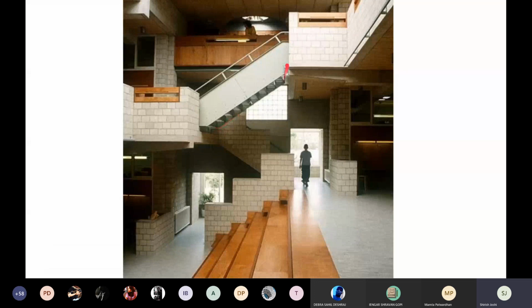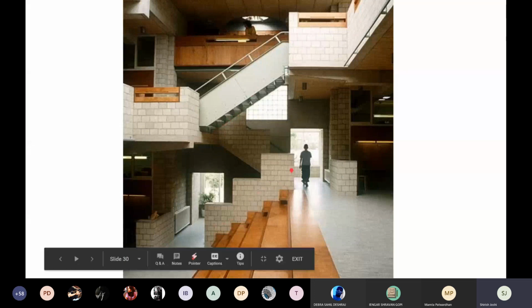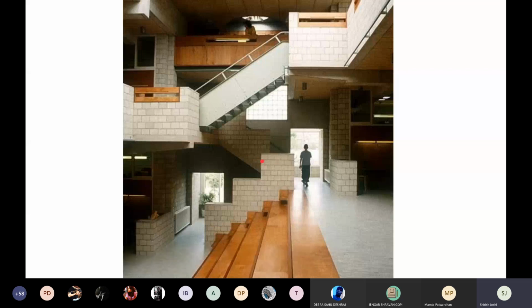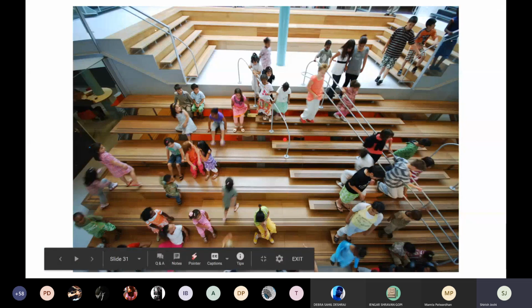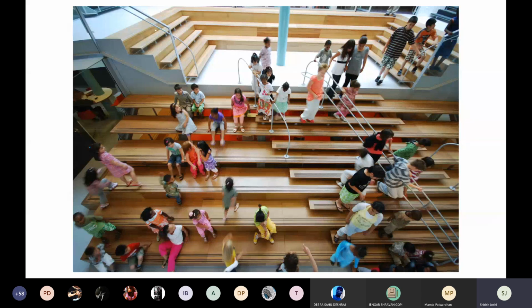So for example, this is an entirely metal prefabricated staircase, which is just brought and put over here, whereas these are all constructed on site. And this is an RCC staircase. But what he wants to do in the process is to actually create social spaces using steps and staircases. Hermann Hertzberger has designed many schools, and one of the most fundamental components in all his schools is actually steps and stairs. He believes that steps and stairs is where real interaction with kids and real learning actually happens between communities. So he designs very different kinds of ways.